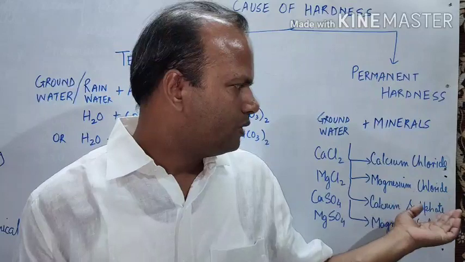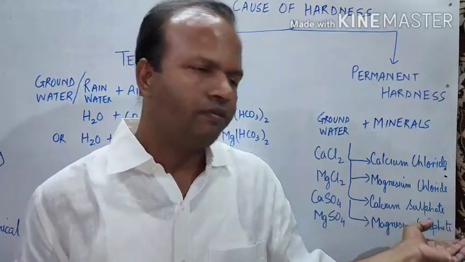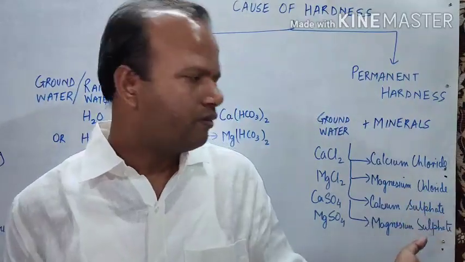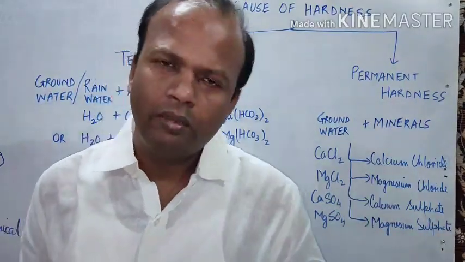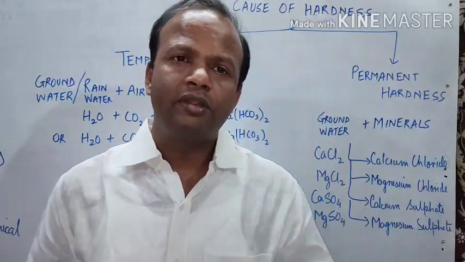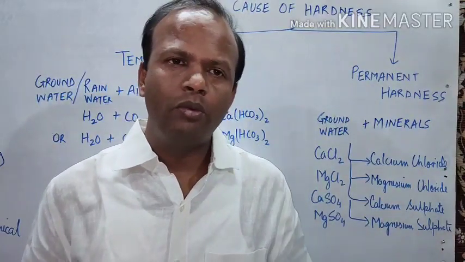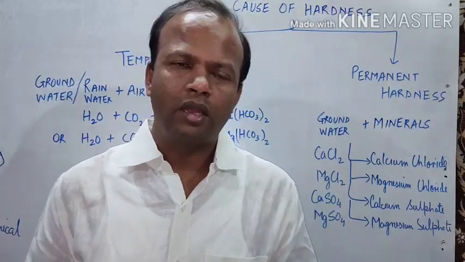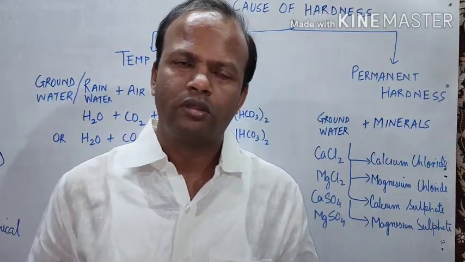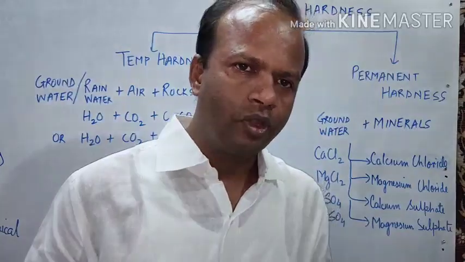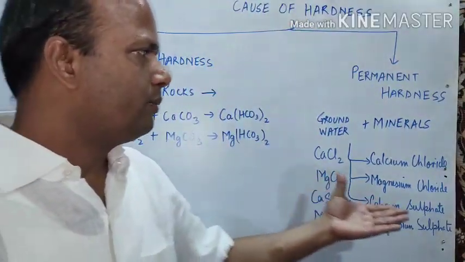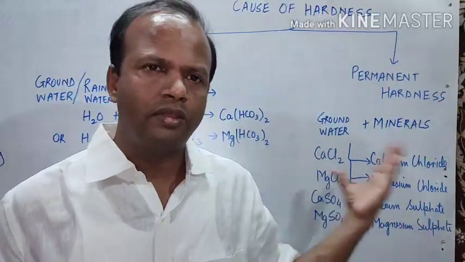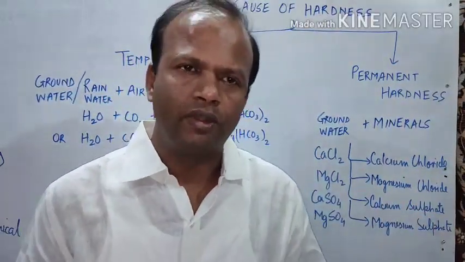And if the chlorides and the sulfates of calcium and magnesium are present as compounds in water, then it will cause permanent hardness of that water. So these are basically the causes: the presence of the bicarbonates, and the chlorides and sulfates.